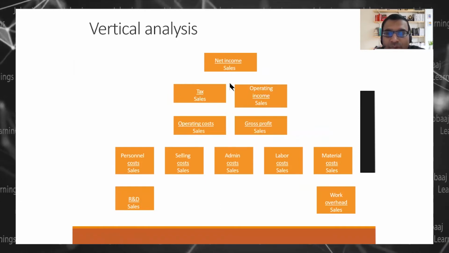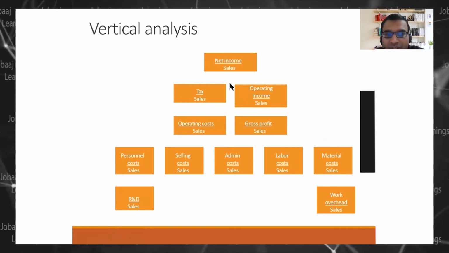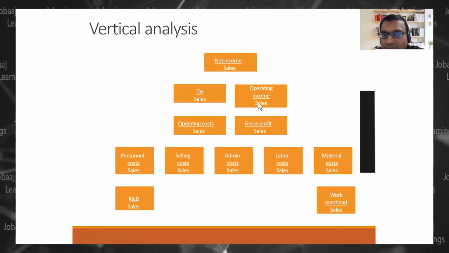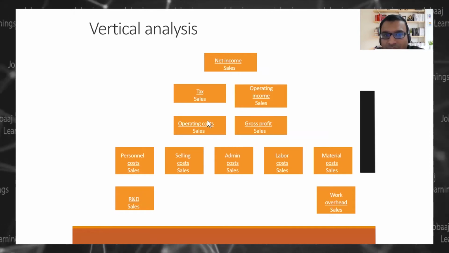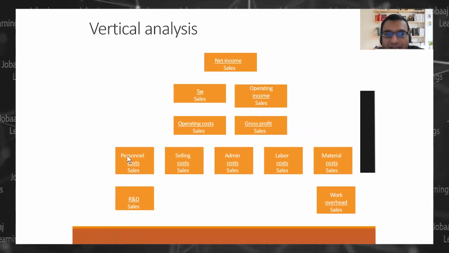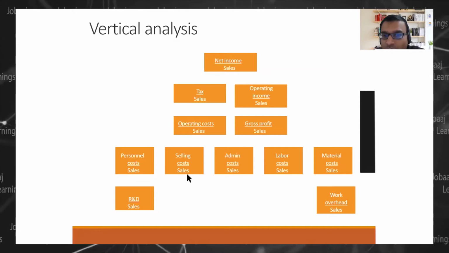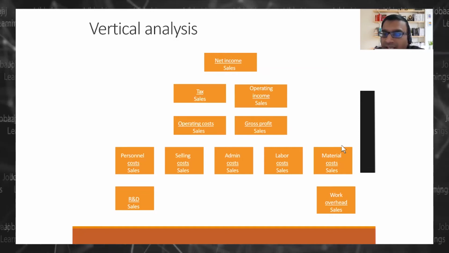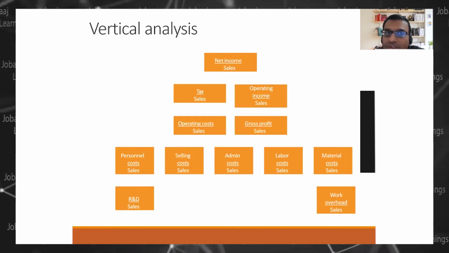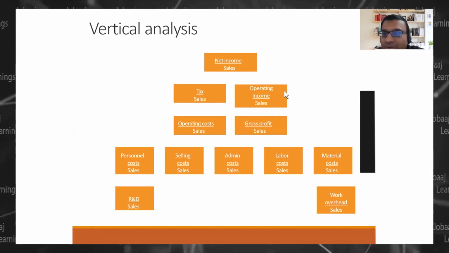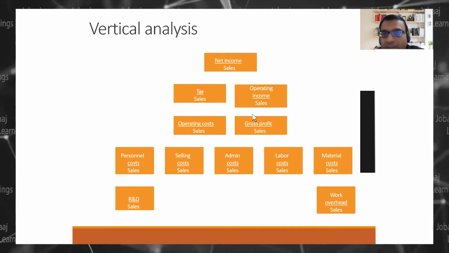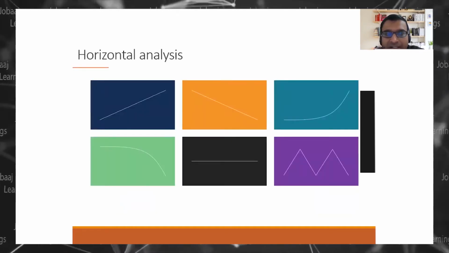Now you see, when you do vertical analysis, you have so many ratios. Net income by sales ratio, right? Taxes by sales ratio, operating income by sales ratio, operating cost by sales, gross profit by sales, right? Personnel cost by sales. So all these ratios, you can take on sales as one of your key drivers. Okay, so this type of ratio, where do you use it? You use it in your vertical analysis, right? These are all based on your sales, right?